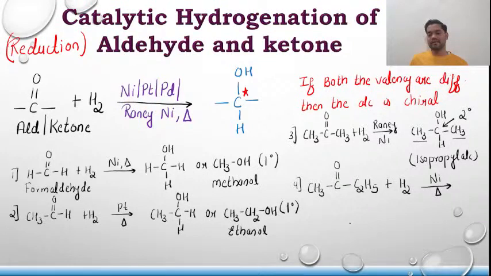The product that you will be getting is CH3, C, OH, H, C2H5. Since all the groups on this carbon atom are different, this becomes chiral. That's why you can form dextro or levo, both the compounds, or basically the mixture will be a racemic mixture, or enantiomers can be formed.